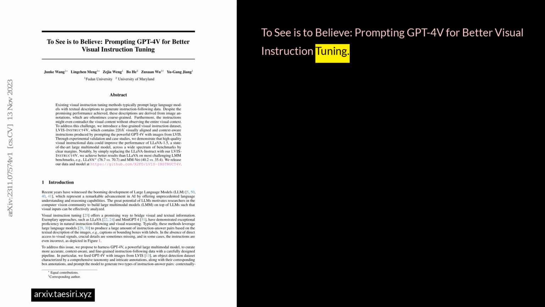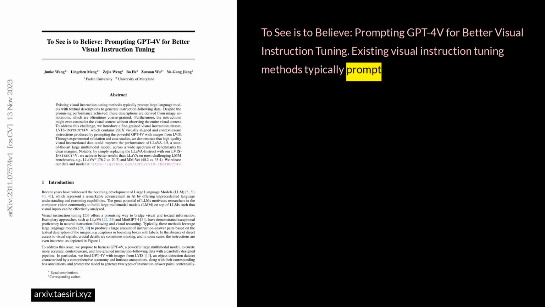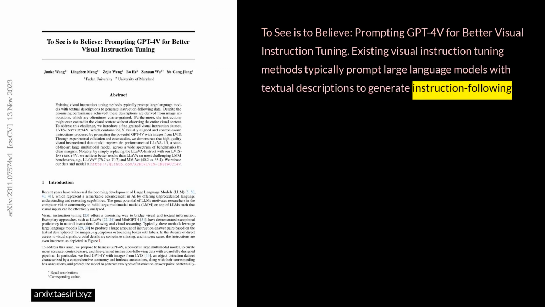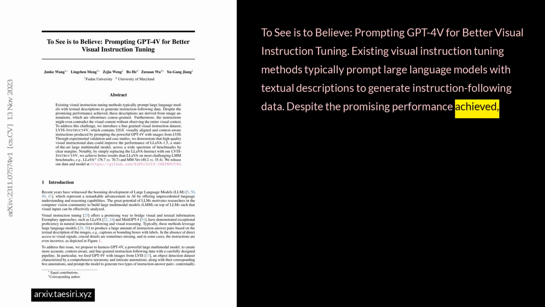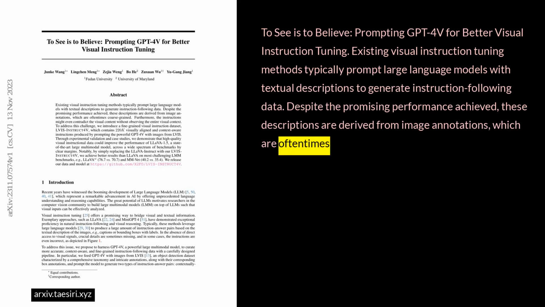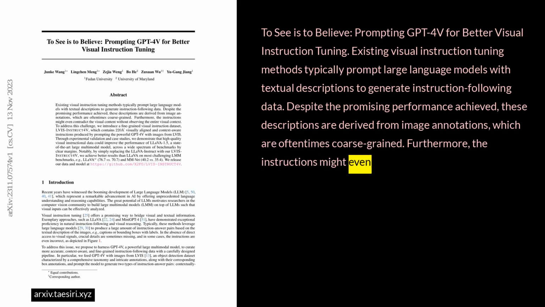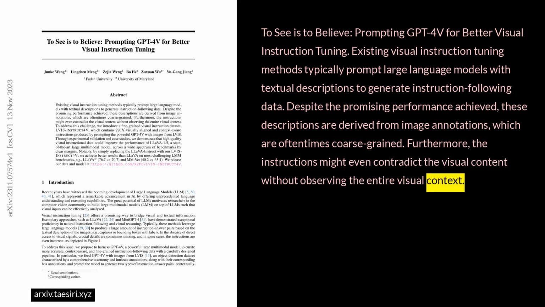To See is to Believe: prompting GPT-4V for better visual instruction tuning. Existing visual instruction tuning methods typically prompt large language models with textual descriptions to generate instruction-following data. Despite the promising performance achieved, these descriptions are derived from image annotations, which are oftentimes coarse-grained. Furthermore, the instructions might even contradict the visual content without observing the entire visual context.